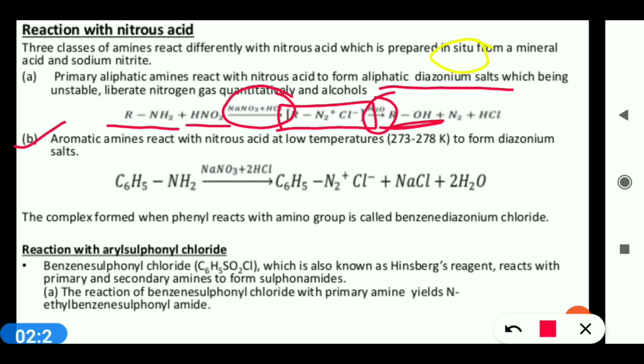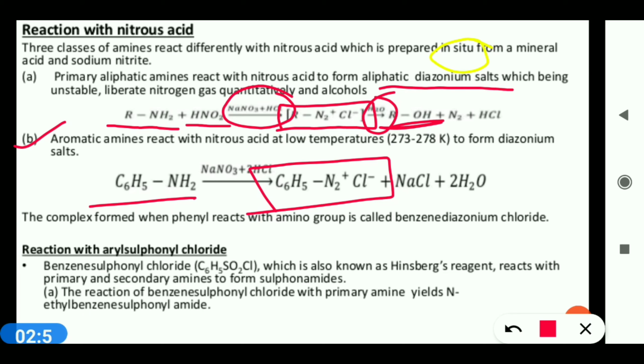Aromatic amines react with nitrous acid and form benzene diazonium salt. This is a very well known product, and this is benzene diazonium chloride. With the help of benzene diazonium chloride, so many products can be synthesized.